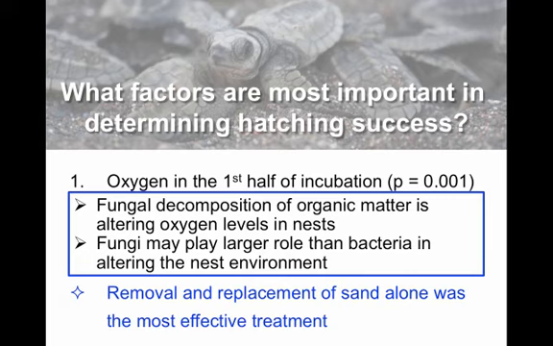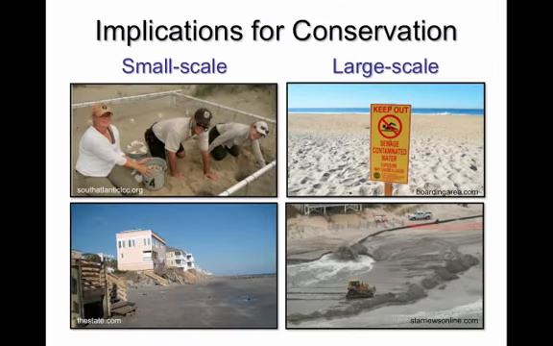And again, the removal and replacement of sand alone was the most effective treatment at improving hatching success for our study. This study has implications for conservation on both a small scale and a large scale. Present sea turtle management practices are becoming more and more dependent on the relocation of nests into hatcheries to protect nests from erosion and predation and poaching.